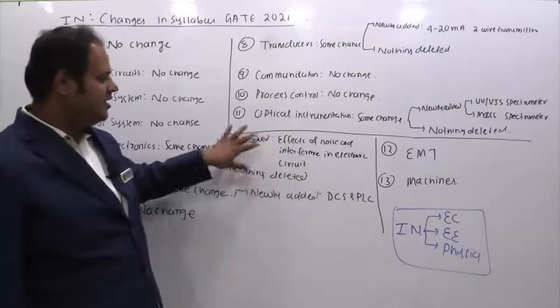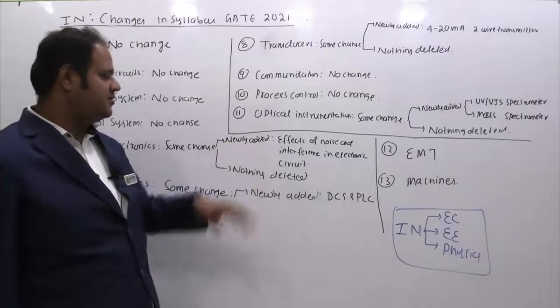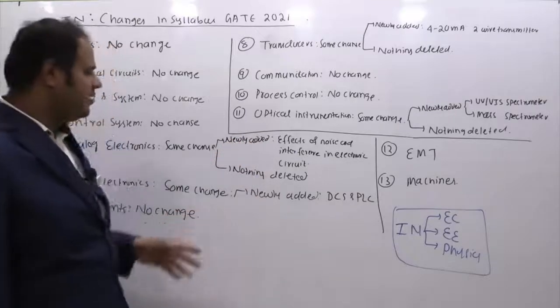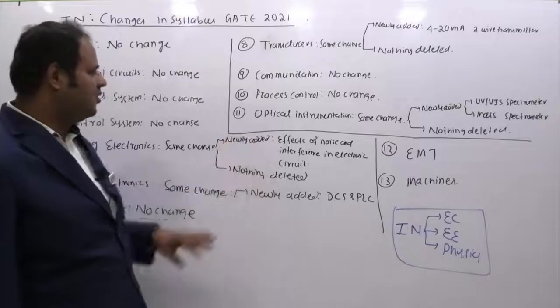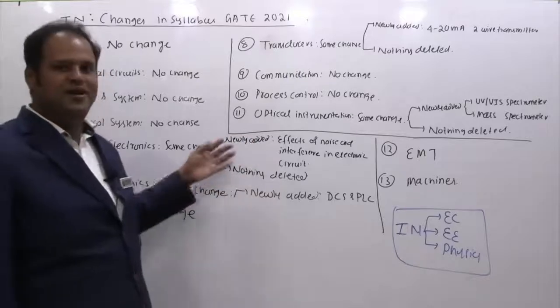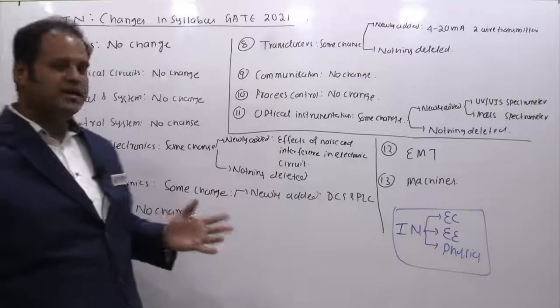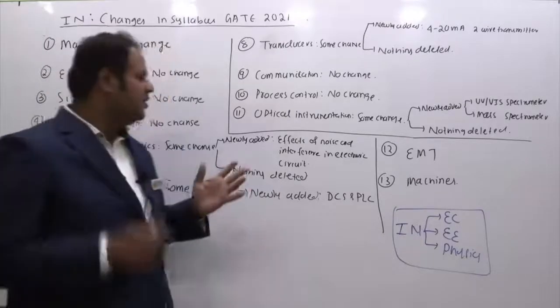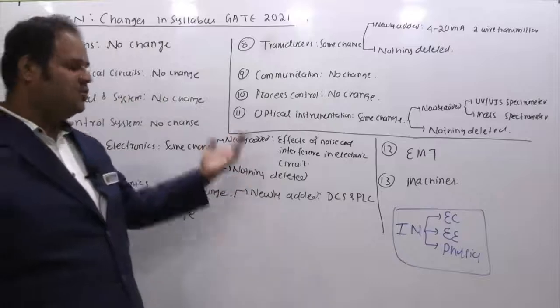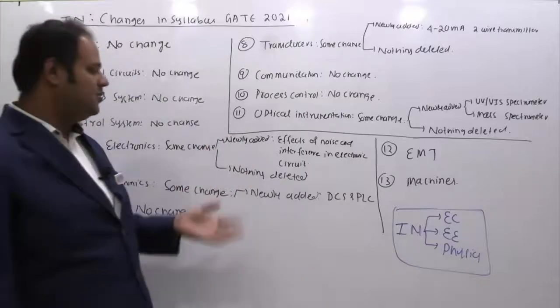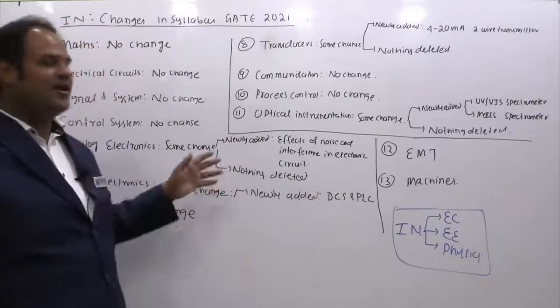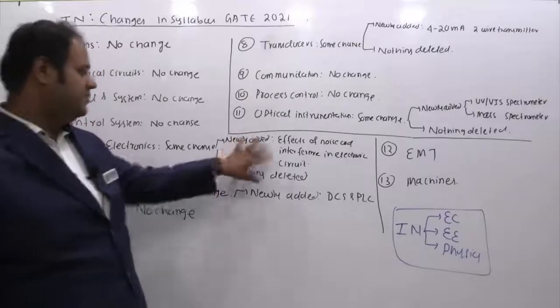In this segment, effect of noise and interference in electronic circuits, you have to learn some power spectral density, some white noise, some basics you should know. I think the scope of numericals in this segment is relatively less compared to other parts of analog circuits. Analog circuits are a very vast subject, there are so many things, but this segment they have added. Unless we observe 2-3 years of papers, we can't comment what kind of questions they may ask. But this is added.